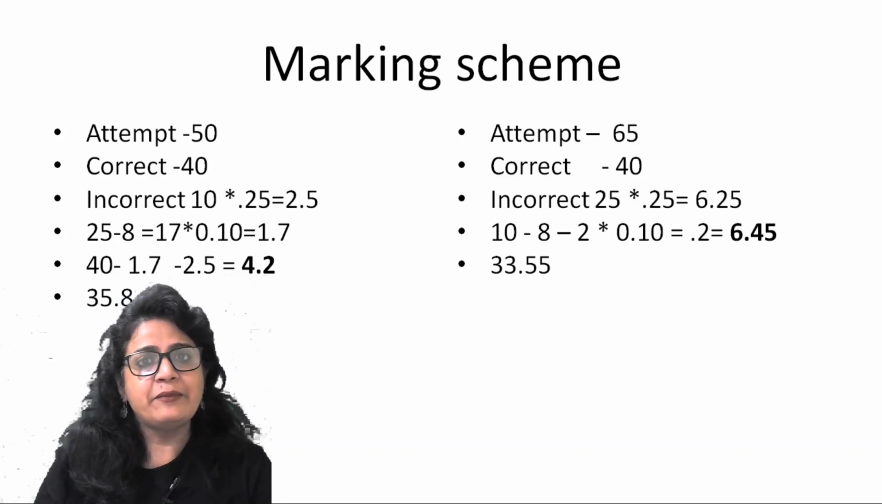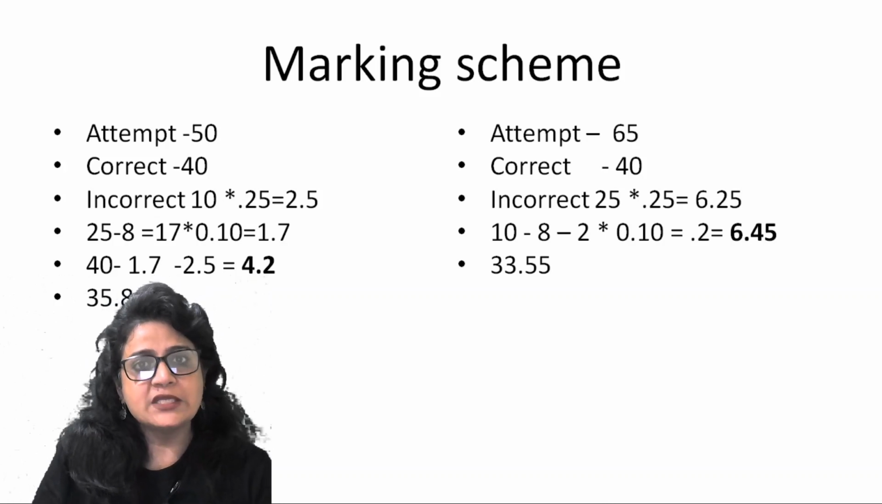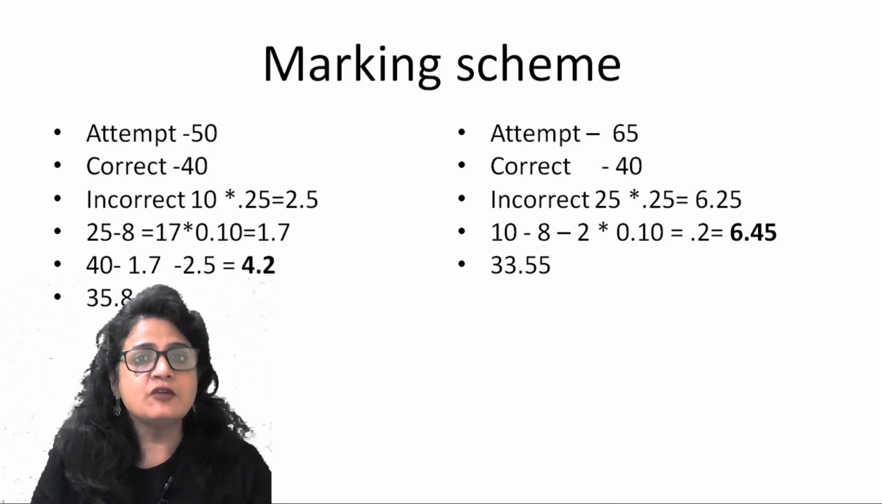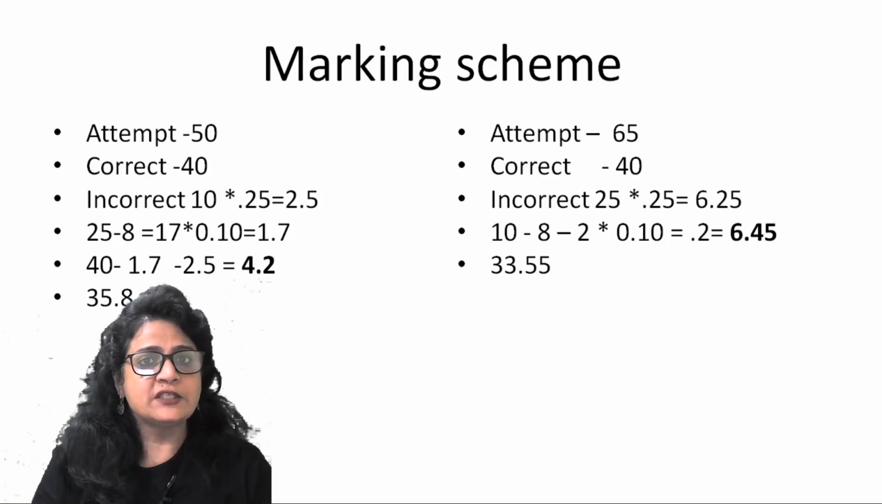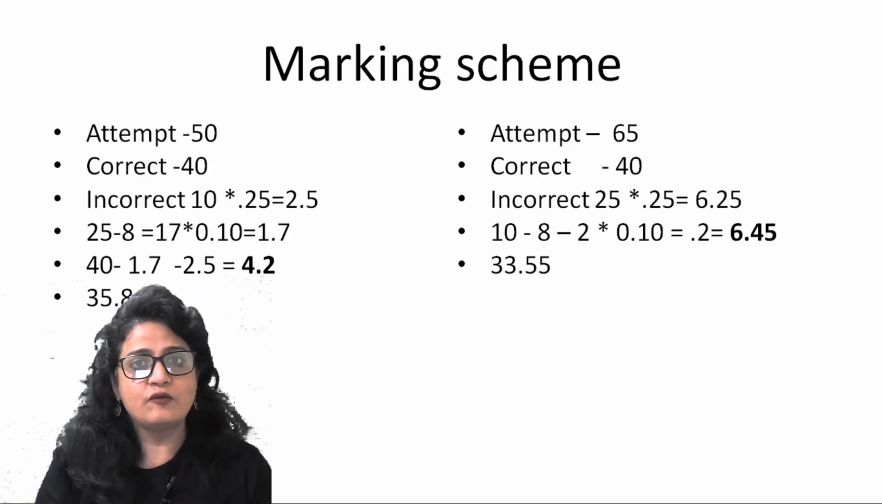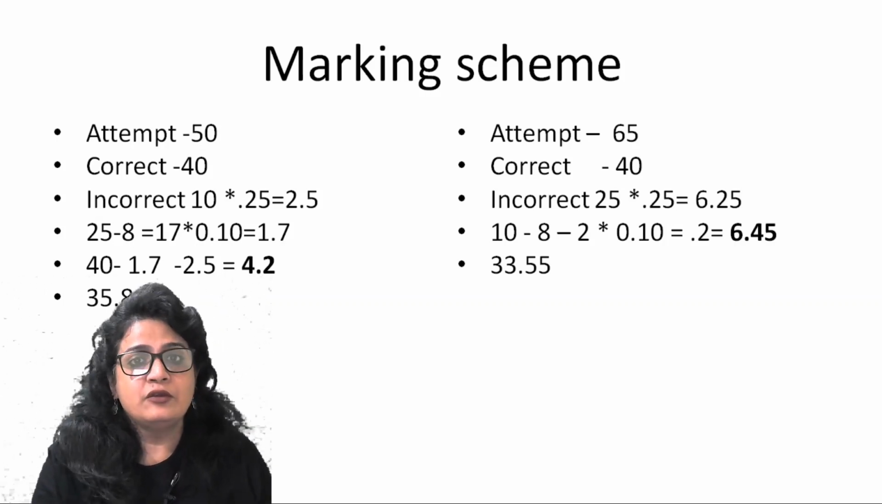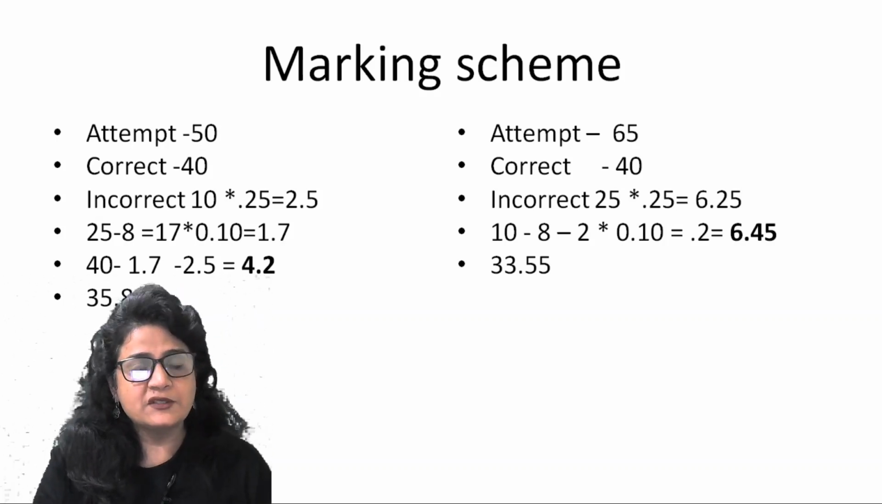So 40 minus 4.2 is going to be 35.8. Your score is finally going to be 35.8. Because you maintained your accuracy, you marked only those questions which you were certain about. You did not go for random guessing, you did not go for random marking, just because you had this deterrence of being penalized for leaving the questions unanswered.